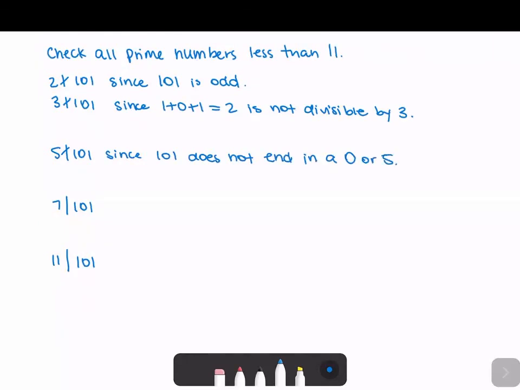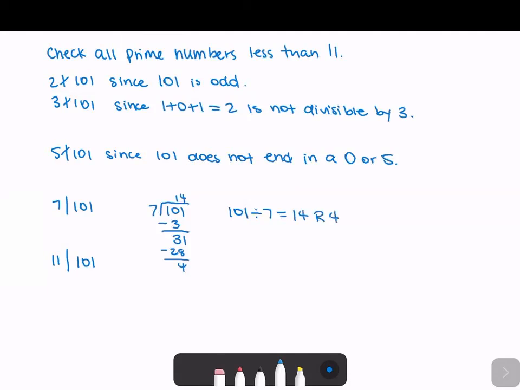Okay, 7. Remember, we didn't have a test for 7, because a lot of times it's just easier to divide by 7. So we do 101 divided by 7. 7 goes into 10 one time with 3 left over. 7 goes into 31 4 times with 3 left over. So 101 divided by 7 is 14 with a remainder.